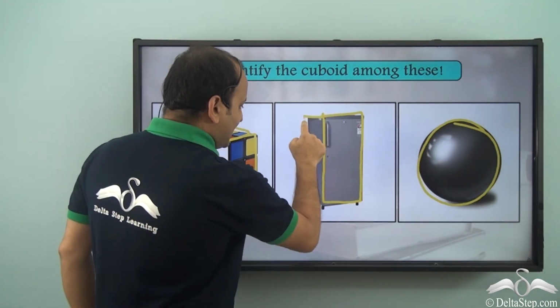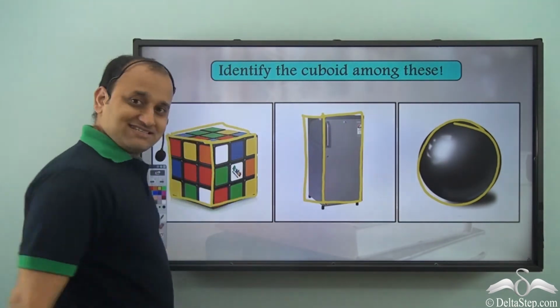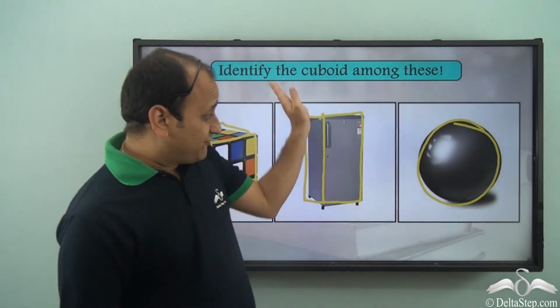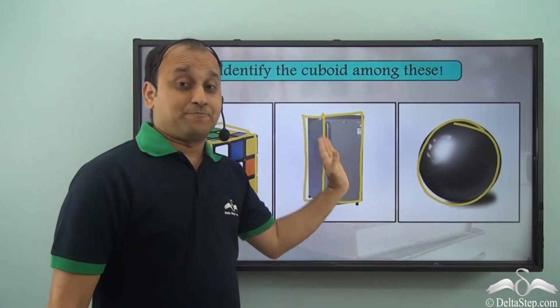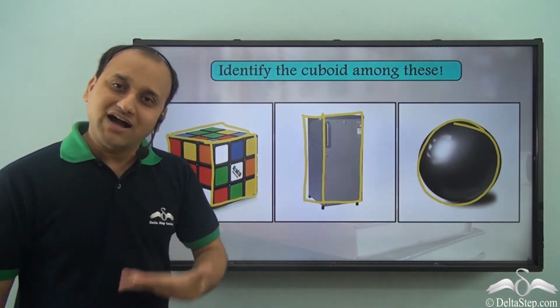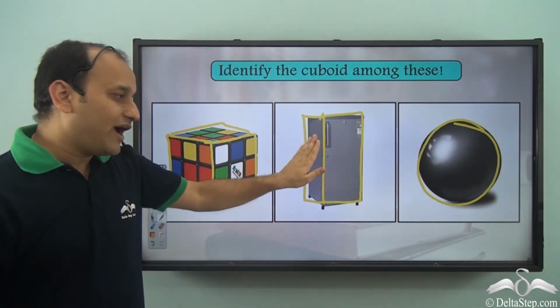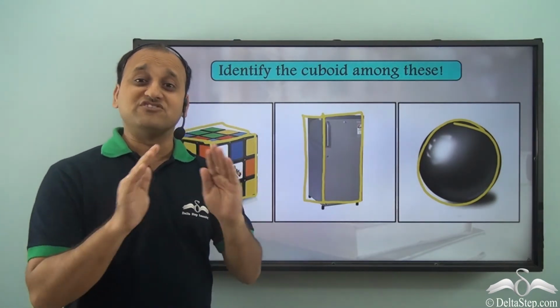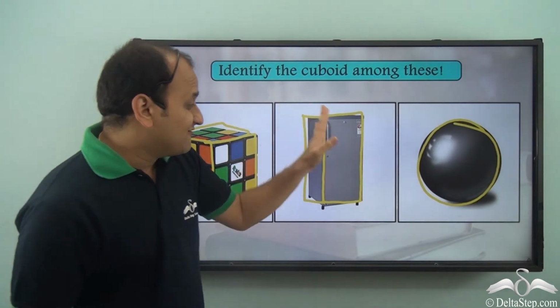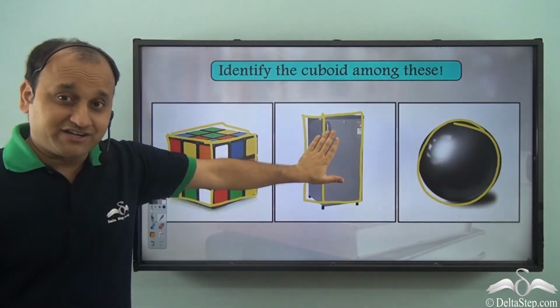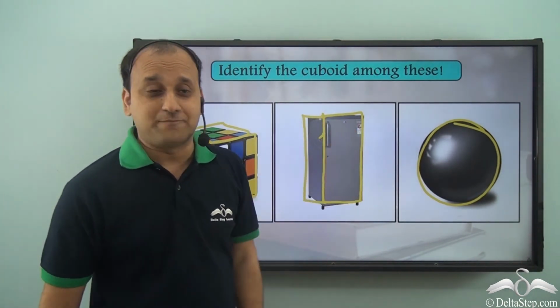What about this face? Even this is a rectangle. So you see, different rectangles come together to give you this shape, which is a cuboid. So a cuboid basically is a shape which is made up of a number of rectangles. So we have this refrigerator which has a cuboidal shape.